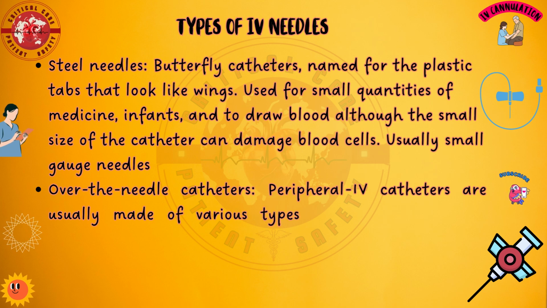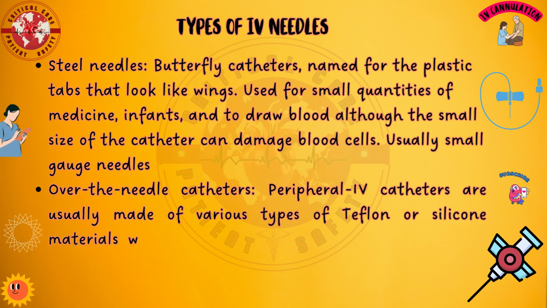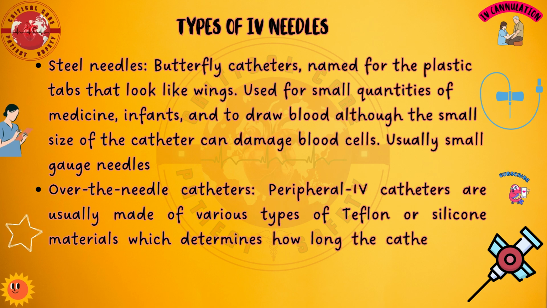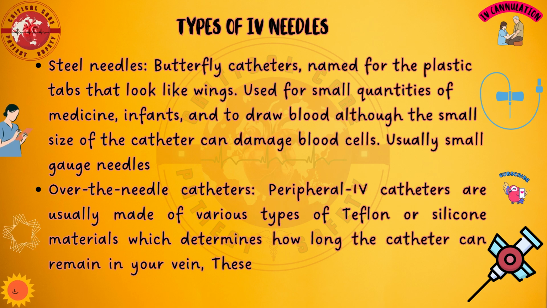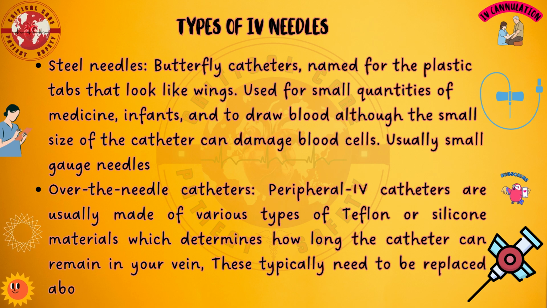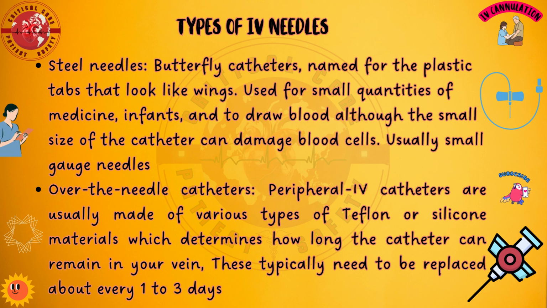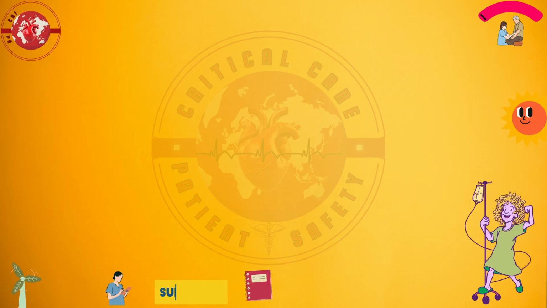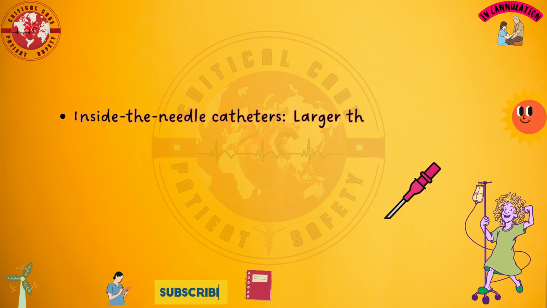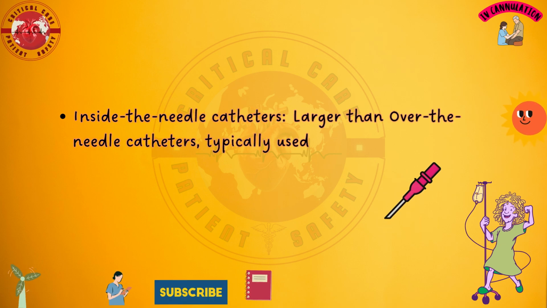Over-the-needle catheters. Peripheral IV catheters are usually made of various types of Teflon or silicone materials, which determines how long the catheter can remain in your vein. These typically need to be replaced about every 1 to 3 days. Continued. Inside-the-needle catheters, larger than over-the-needle catheters, typically used for central lines.